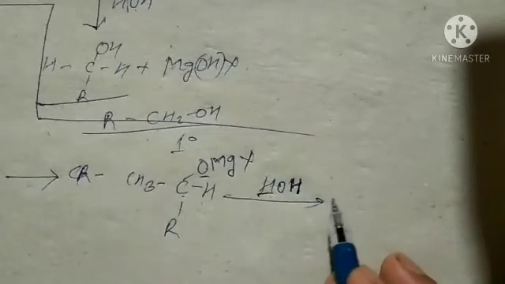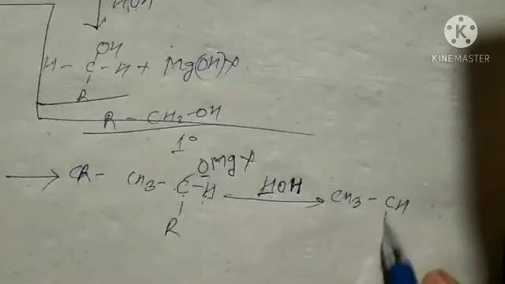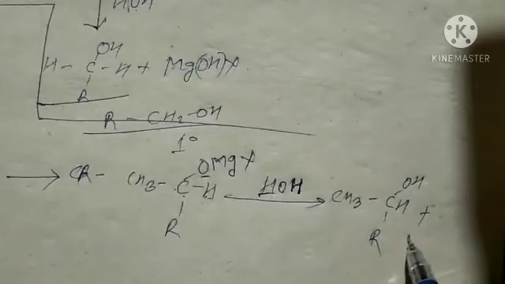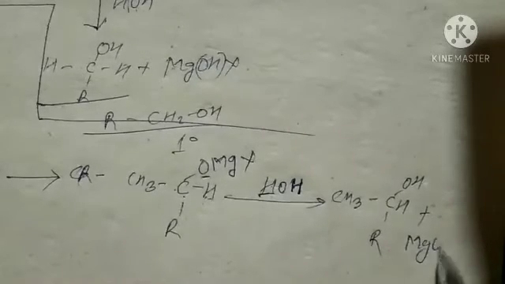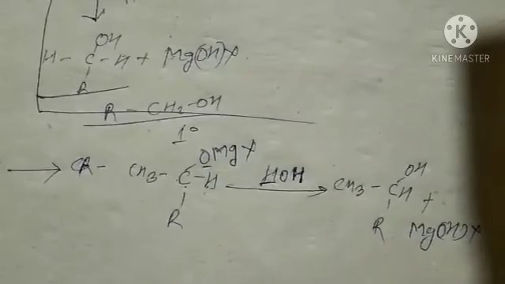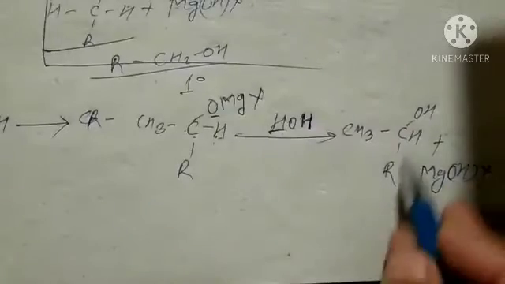So it forms CH3-CH(R)-OH and MgOHX. Got it? So we got here secondary alcohol.